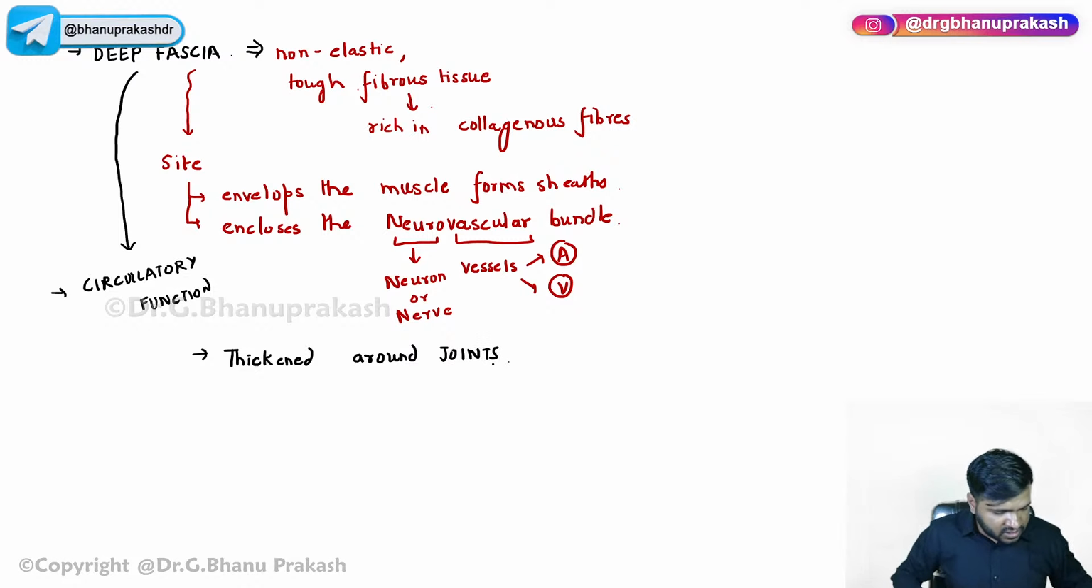Now, when I say it is thickened around the joints, for example, the wrist joint and the ankle joint, it actually forms transverse bands, right? So the various joints, the wrist joint, the ankle joint, it is thickened around them to form the bands. That is called the retinaculum, guys. That is called the retinaculum, right? So that is something that we have to know. Okay, so that is about the deep fascia, guys.